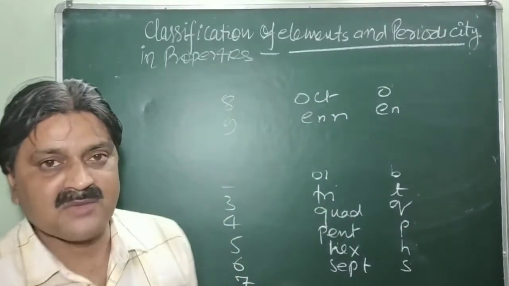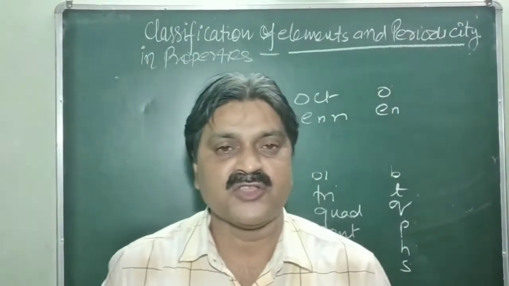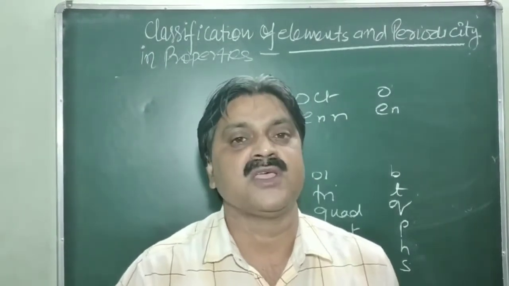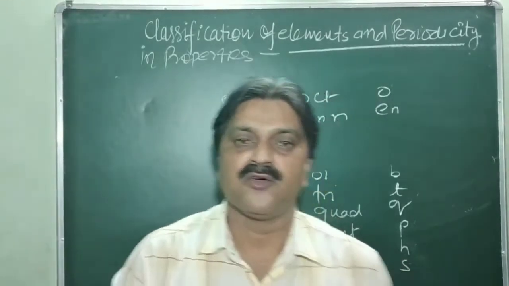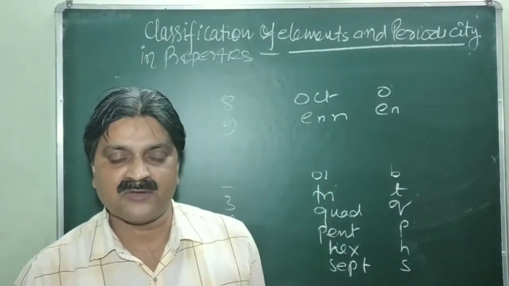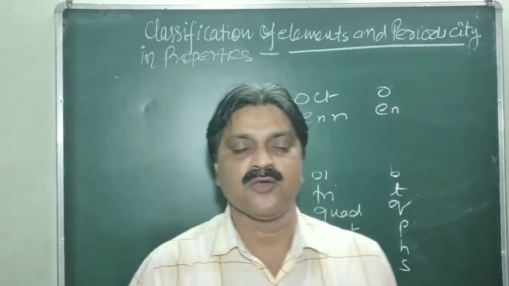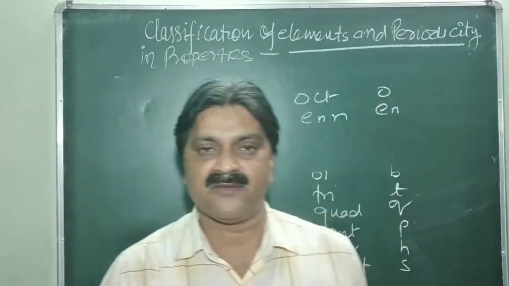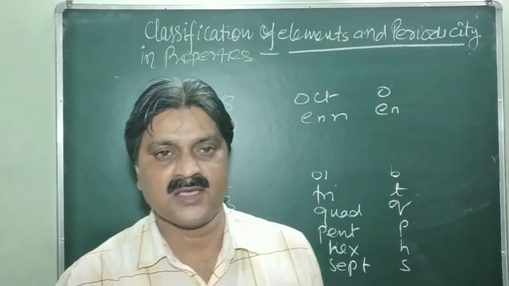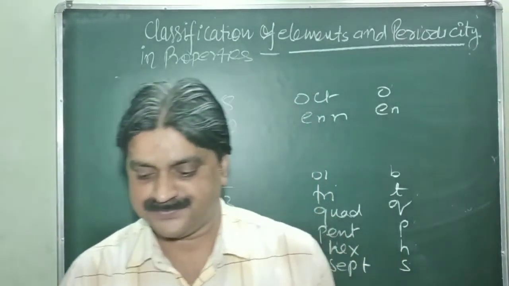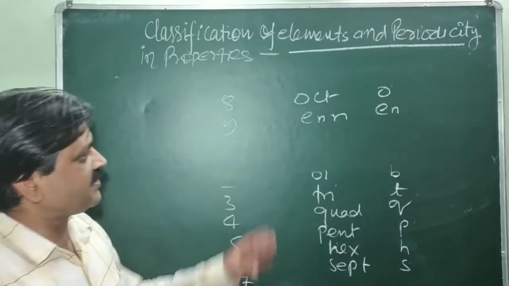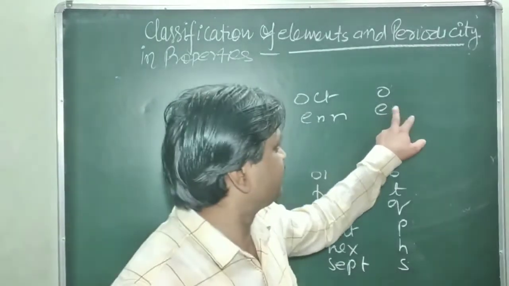So the name is taken on the basis of numeral roots: 0 for nil, 1 for un, 2 for bi, 3 for tri, 4 for quad, 5 for pent, 6 for hex, 7 for sept, 8 for oct, and 9 for enn. Short abbreviations are also given.